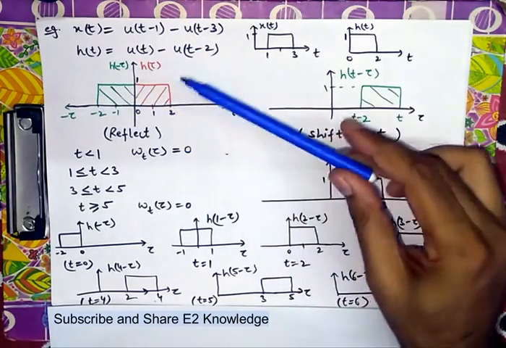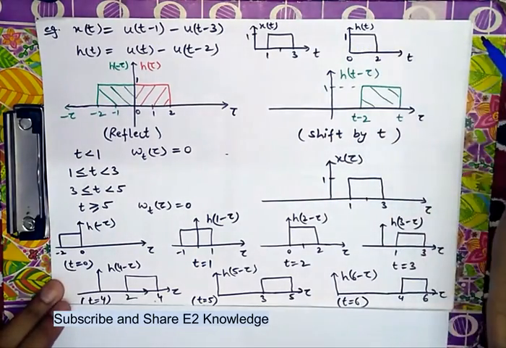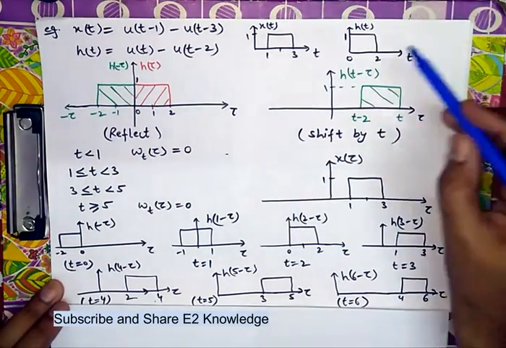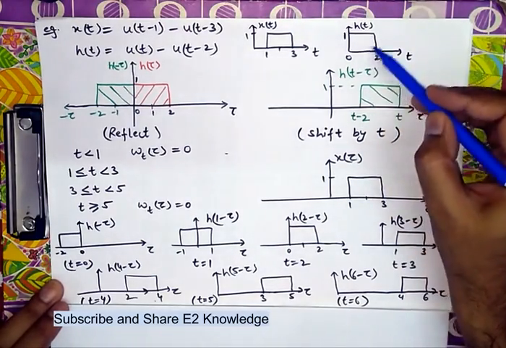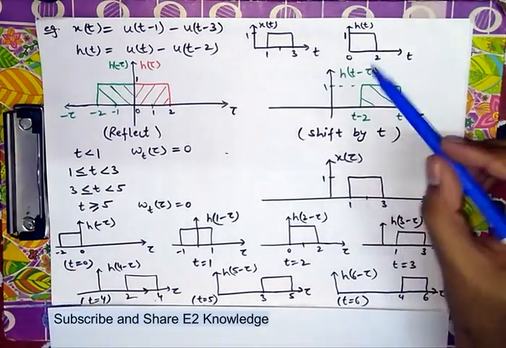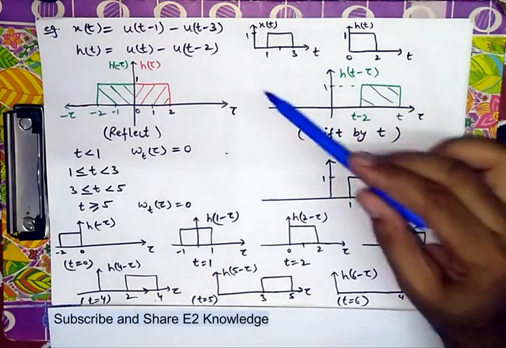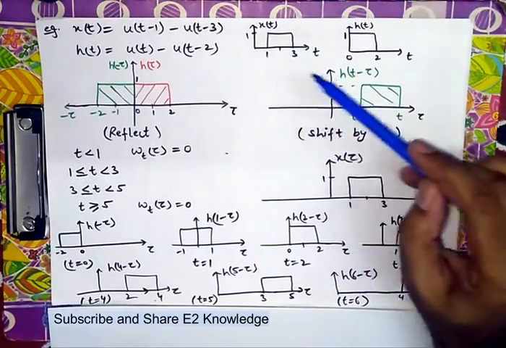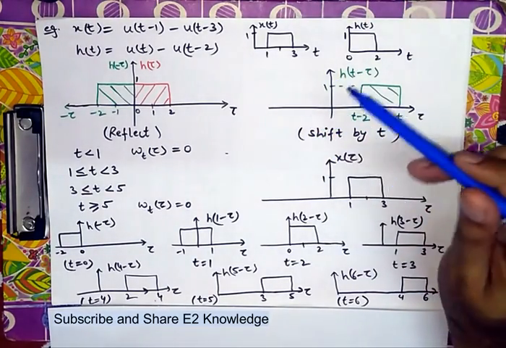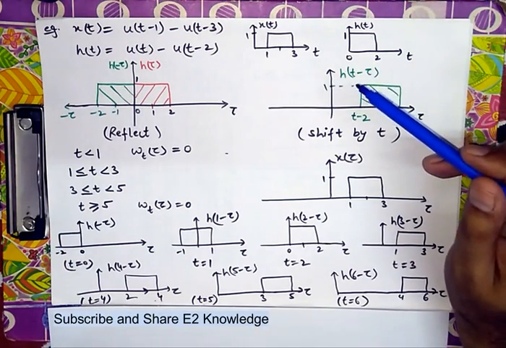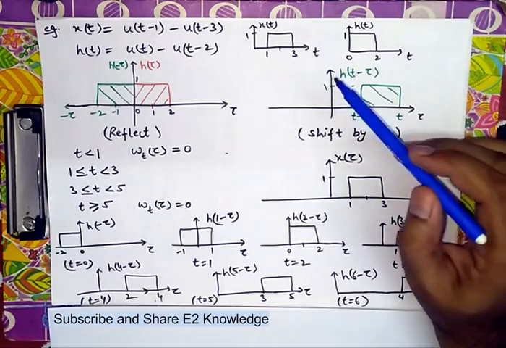Now h(t) is some other function, u(t minus 2). u(t) is a complete step function, and u(t minus 2) is shifted from here. Now this results in a gate function from 0 to 2, with amplitude 1. So there are two gate functions. We are calculating the convolution of both, and we note the fact that unit step functions convolved with each other result in a ramp function. So we will keep this property in mind also.